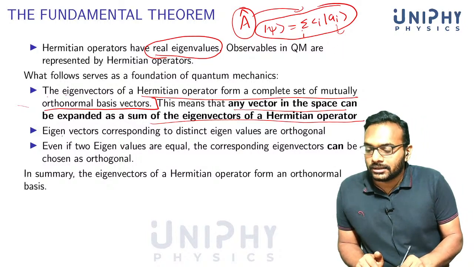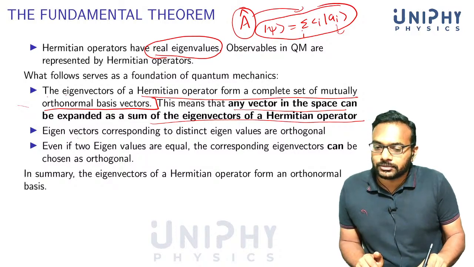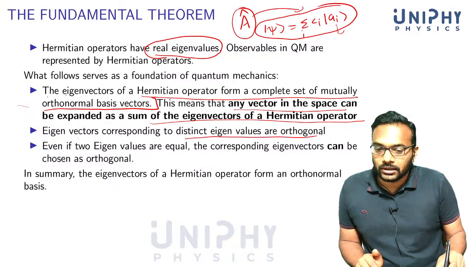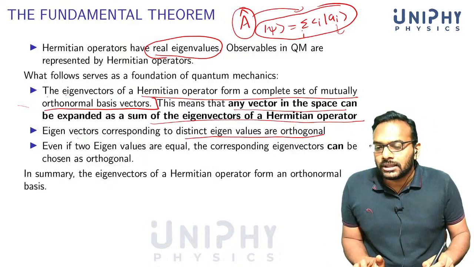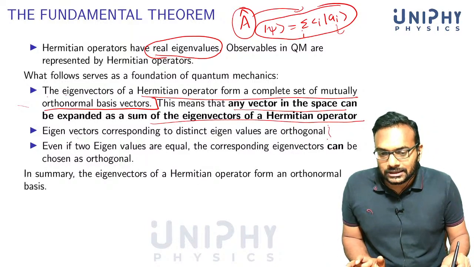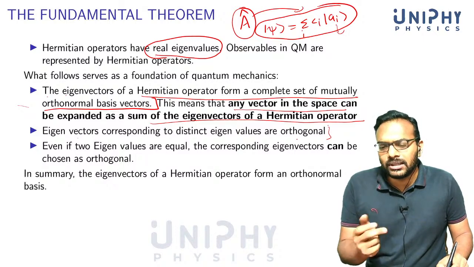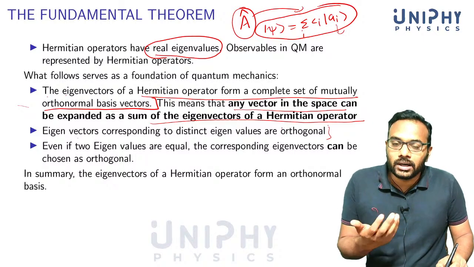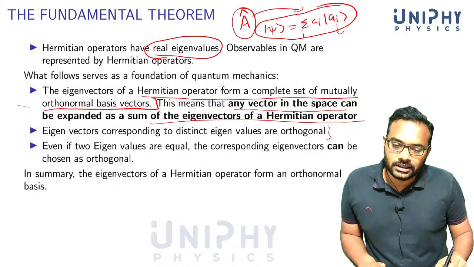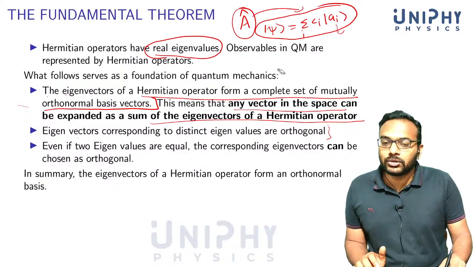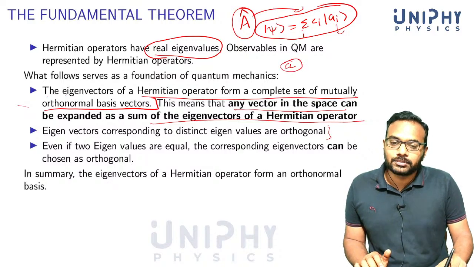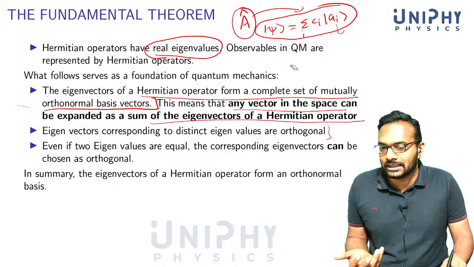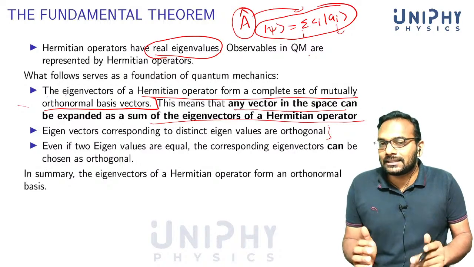We can also show that eigenvectors corresponding to distinct eigenvalues are orthogonal. That's the reason why we can make the set orthonormal. Now this is the case if there is no degeneracy, and even if there is degeneracy. What do we mean by degeneracy? If there is more than one eigenvector corresponding to a given eigenvalue, we say that there is a degeneracy. So the space is degenerate, we say.